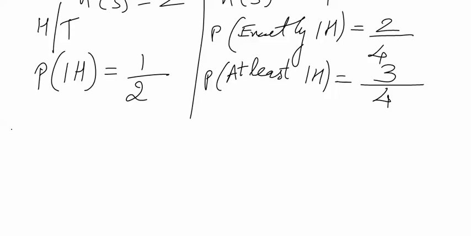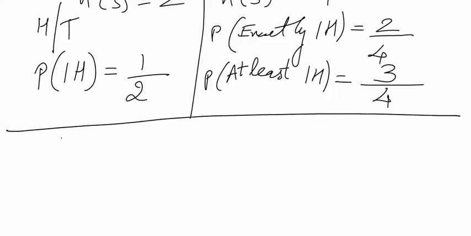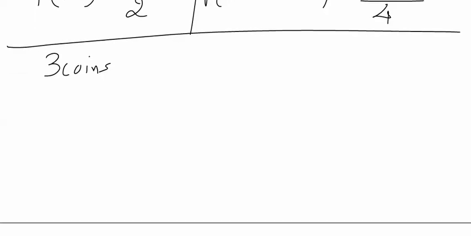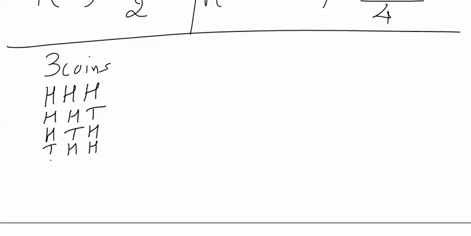Now instead of 2 coins, if I have 3 coins with me, when these three coins are tossed up, the possible outcomes could be head head head, head head tail, head tail head, tail head head, head tail tail, tail head tail, tail tail head, and finally tail tail tail.